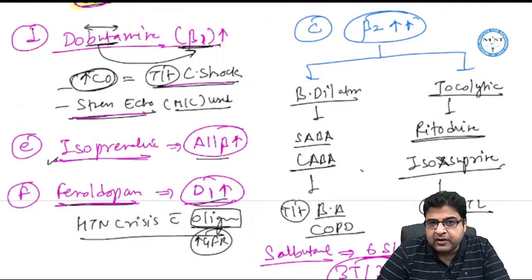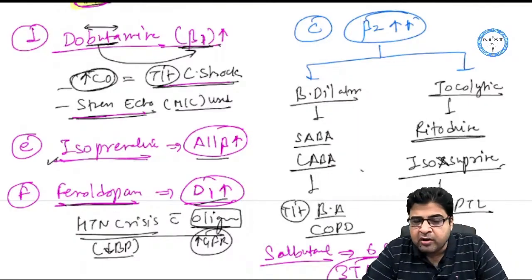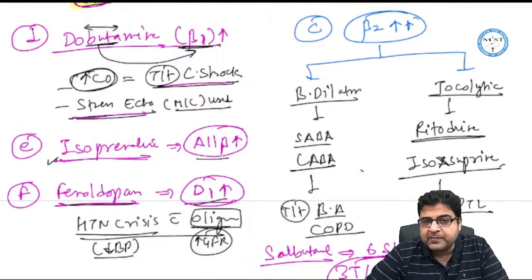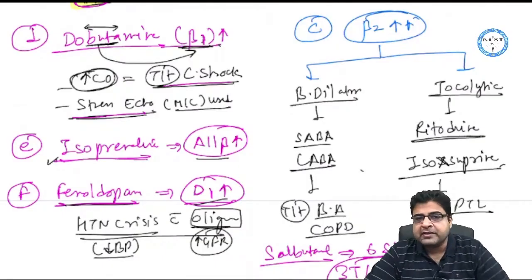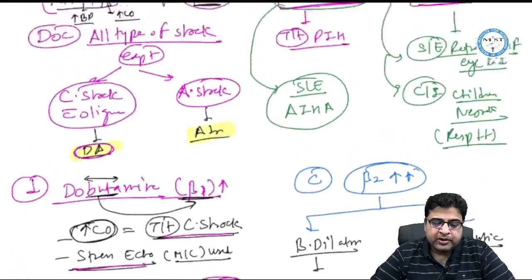When it dilates the mesenteric vessels, it can cause a fall in blood pressure. So we use this medicine for the treatment of hypertensive crisis with oliguria. That is all about catecholamines.